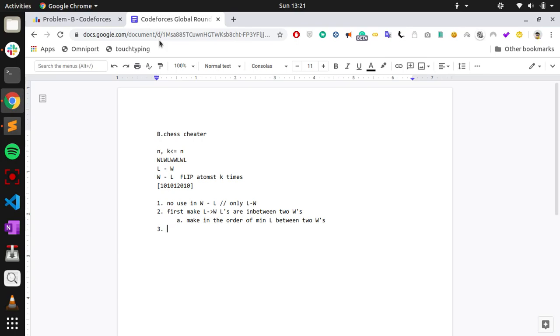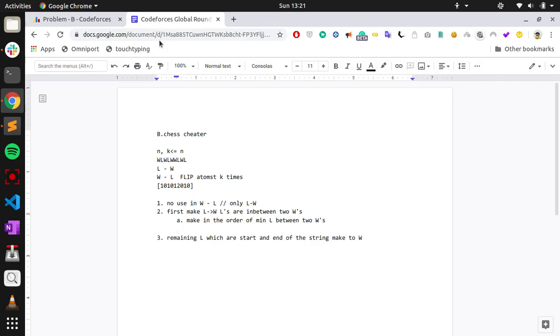we have remaining the edge L's, meaning the L's which are at the start and the end of the string. And we'll make those into W. So